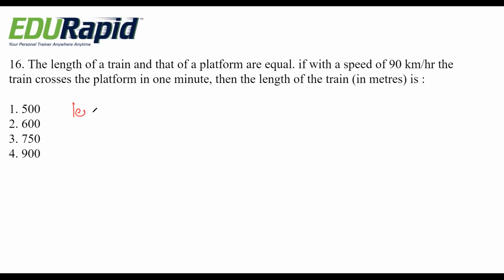See, let's take the length of both train and platform as x. Okay. Then distance covered by train to cross the platform is 2x.